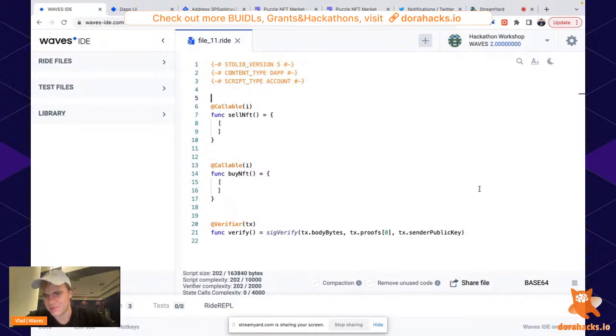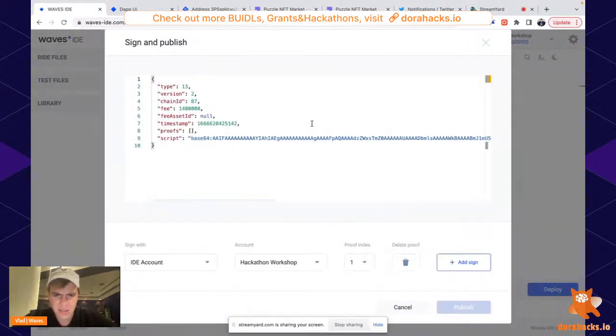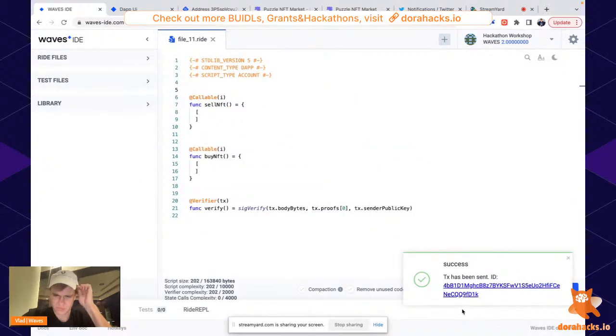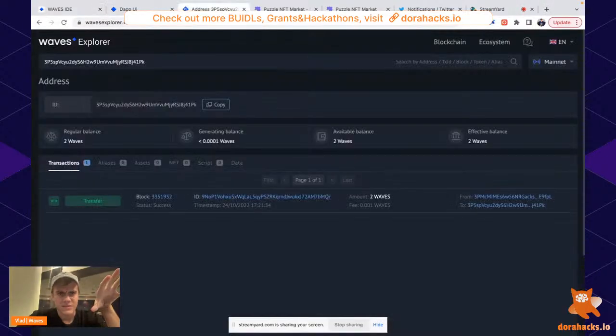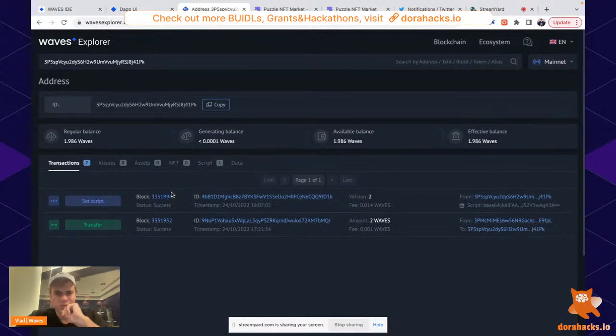We can deploy it. Let's do it. We have a deploy button here. For this, you will need an account connected to the Waves ID. It's here. So you just click deploy button and sign the transaction and publish this code. Okay, the transaction has been sent, which means that smart contract was deployed. We can see it in the block explorer as well. I just reload the page and see that, yeah, we have a new transaction.